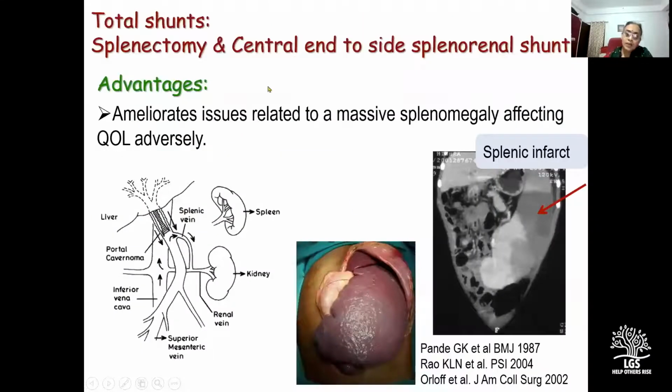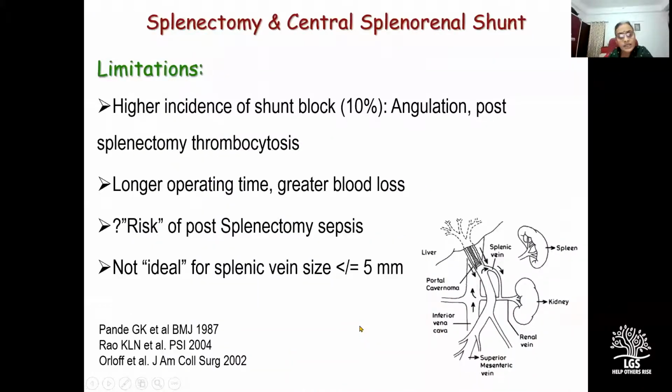So the obvious advantage of splenectomy with central end-to-side splenorenal shunt is that it eliminates all issues related to a massive splenomegaly. And that is the reason why this has been the commonest shunt in our experience as well. But its limitation is that a central splenorenal shunt has a relatively higher incidence of shunt block as compared to a side-to-side splenorenal shunt or a mesocaval shunt because of angulation and because of post-splenectomy thrombocytosis.